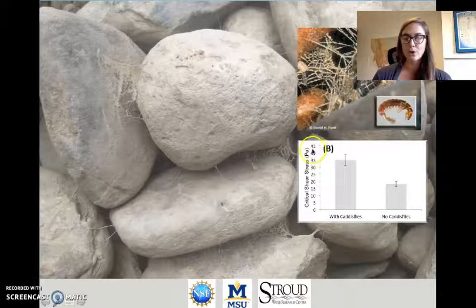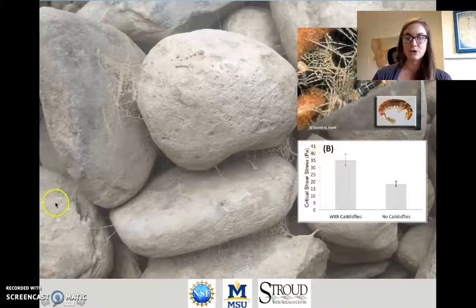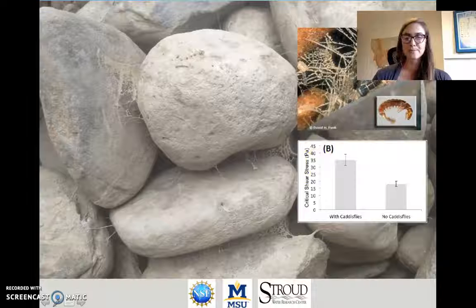So it's harder to erode rocks where the critical shear stress is higher. You can see from this graph that riverbeds with caddisflies and their silk present have a higher critical shear stress compared to controls with no caddisflies, suggesting that these caddisfly silk structures lead to a physical change in the habitat conditions.